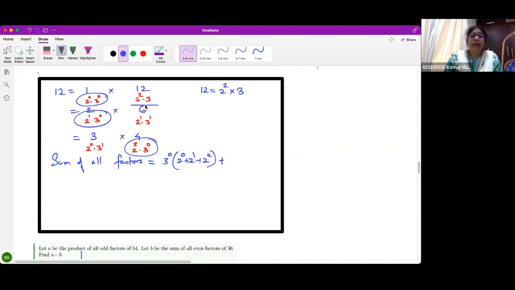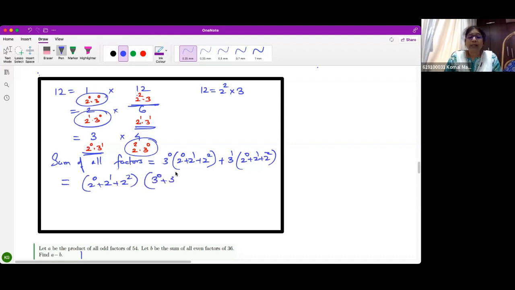And other terms are 3 raised to 1 into bracket 2 raised to 0, 2 raised to 1, 2 square. So we get 2 raised to 0 plus 2 raised to 1 plus 2 square, and 3 raised to 0 plus 3 raised to 1. This will be the sum of all factors.